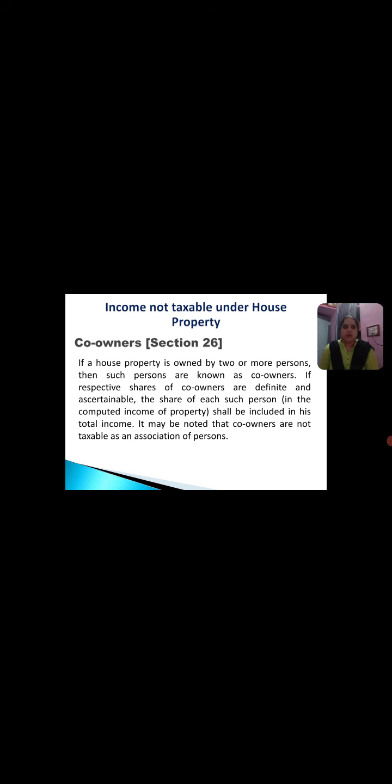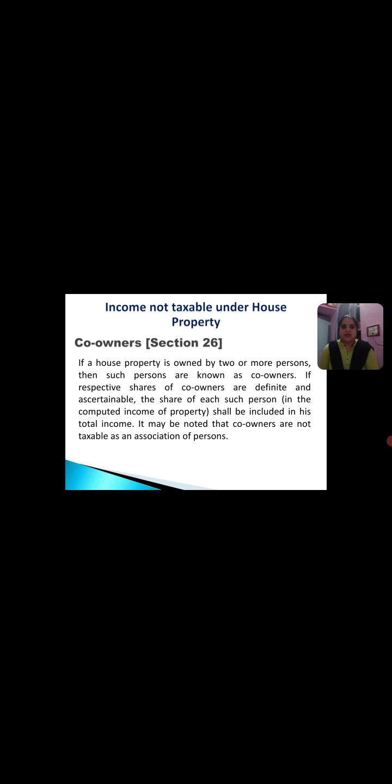Co-owners. Section 26 of the Income Tax Act states that if the house property is owned by two or more persons, then such persons are known as co-owners. In other words, I would like to explain once again that if a house property is owned by two or more persons, that means there are two or more owners for that particular property, in that case those persons are known as the co-owners.